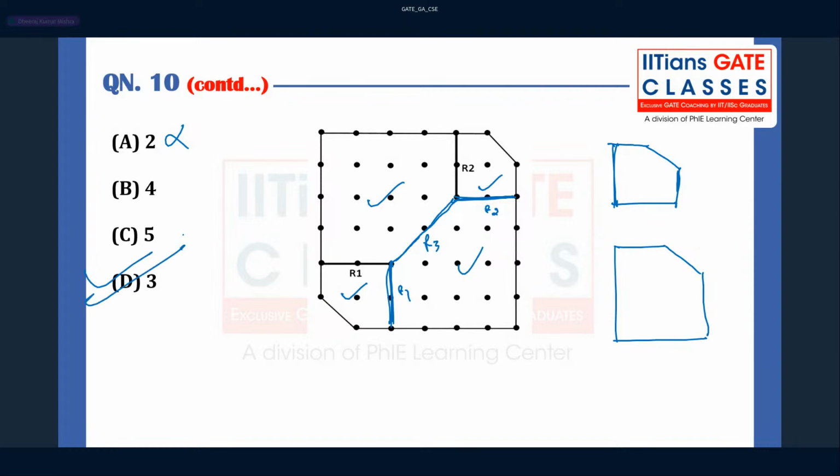So the shape has to be the same, but the area of this one is different. Understand? The shapes are the same. So you have to only choose 3 rows, right? And this row is going to cross these dots 3 times only: 1, 2, 3. So no other rope you have to choose, otherwise that will be crossing many dots, right?